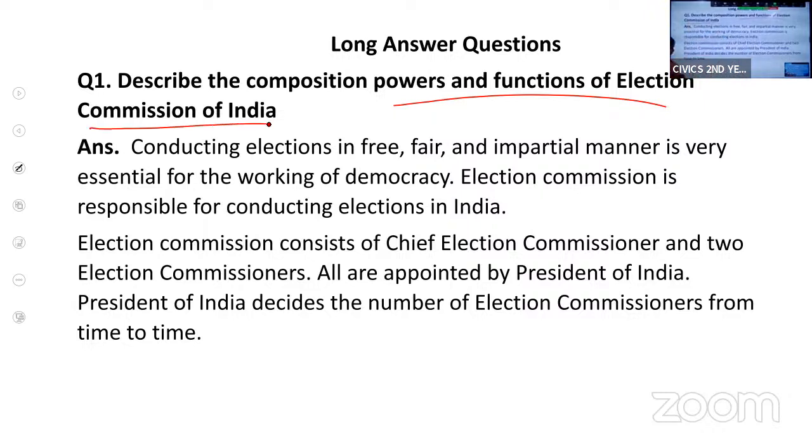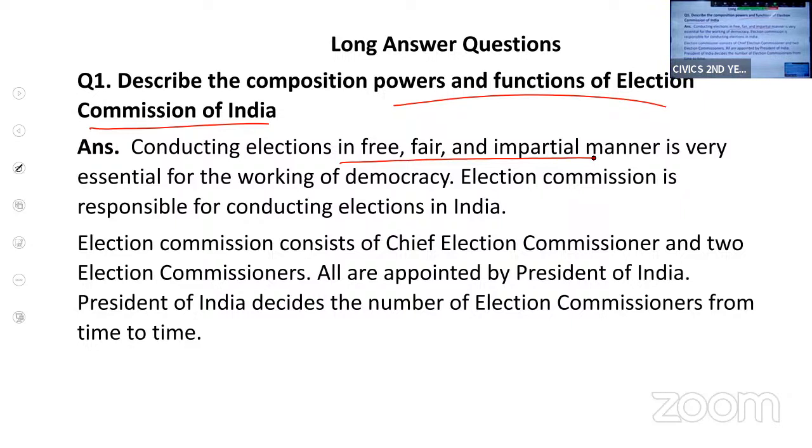See, in democratic countries, it is through elections that people elect their representatives. India is a democratic country. So for free and fair elections, the Constitution has provided for the Election Commission. This Election Commission is responsible for conducting free, fair and impartial elections.